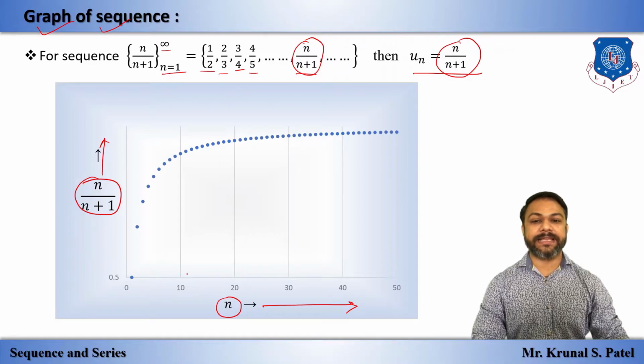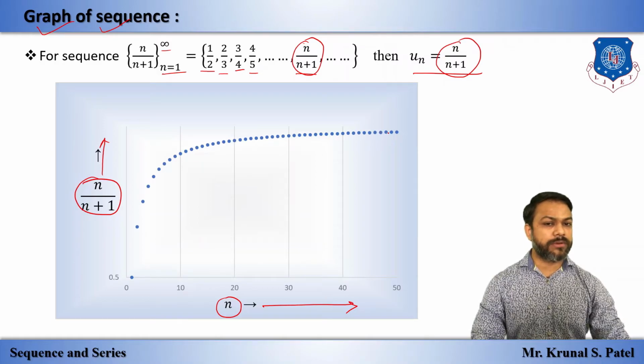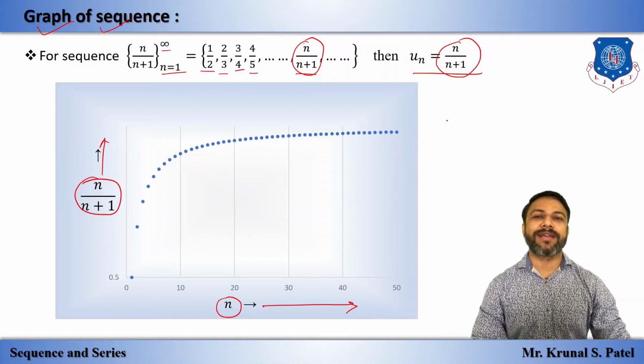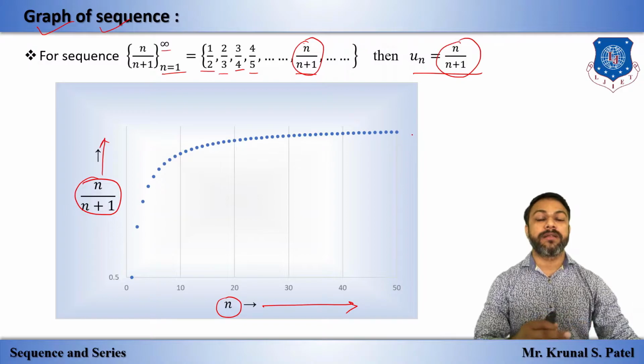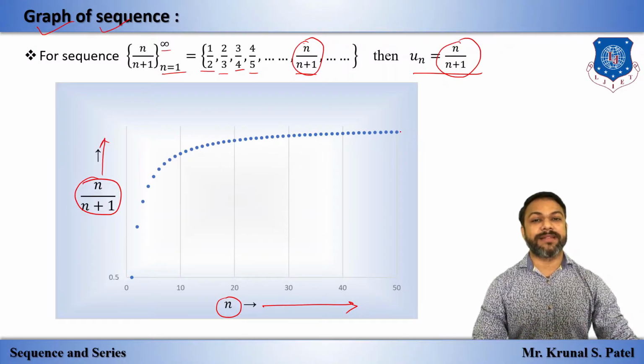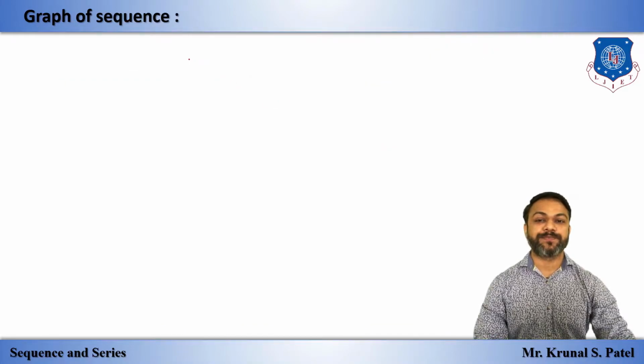As n increases, you can see that after some point it attains some number, and then it stays nearby that number. This is called convergence. That means the sequence after some particular term goes to nearby one number. So we can say that this is convergent.